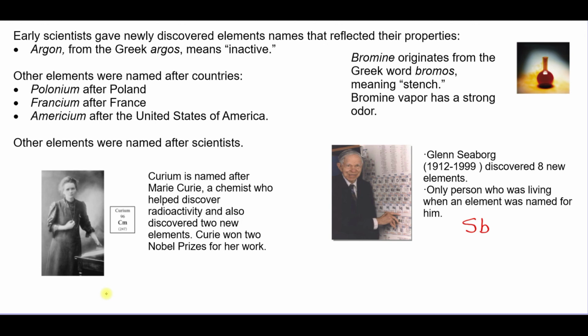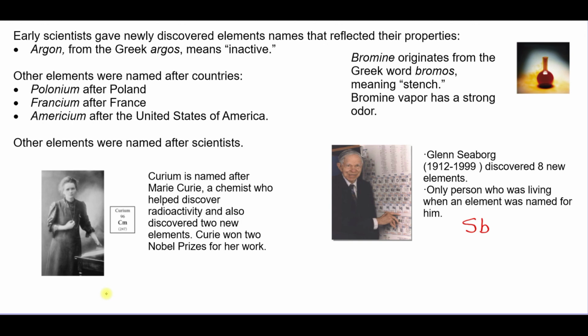We have elements named after countries, and then also after scientists. One of my favorites is curium, named after Marie Curie, who helped discover radioactivity and also discovered 2 new elements. She won 2 Nobel Prizes for her work, which was very unusual because she was a woman in a time that women scientists were not encouraged nor acknowledged. And her husband was nominated first and refused the Nobel Prize unless she also was nominated.